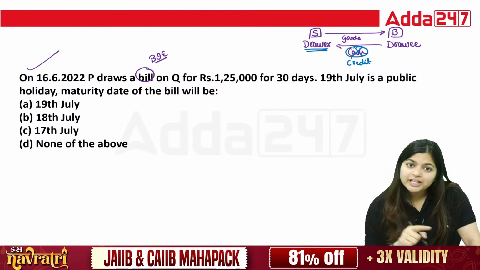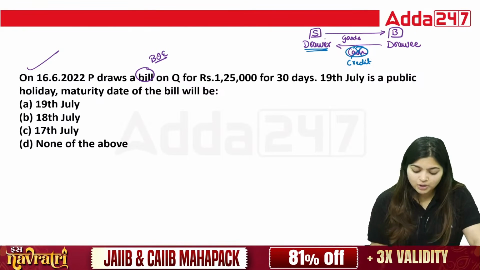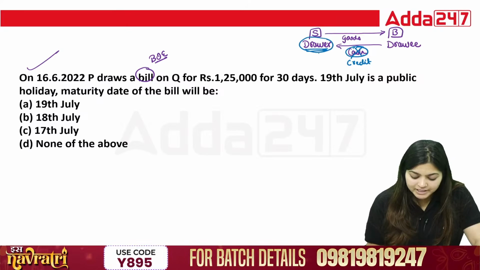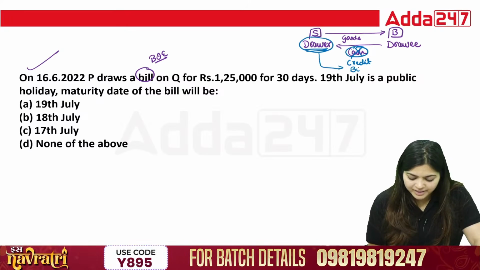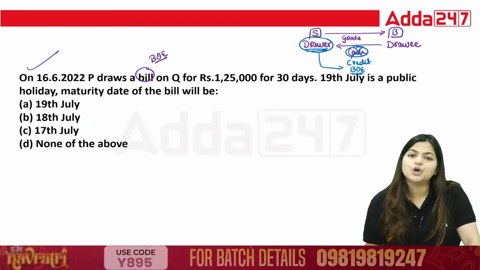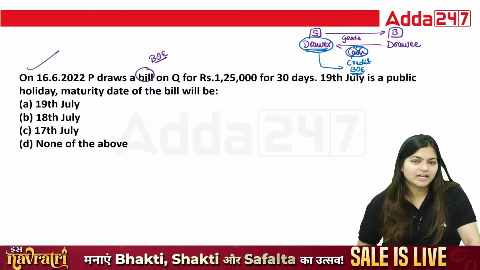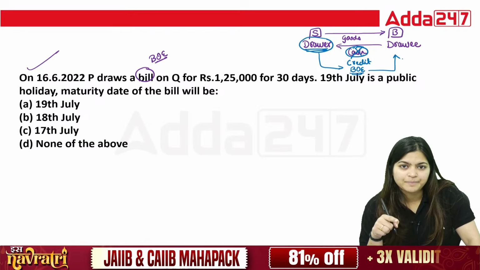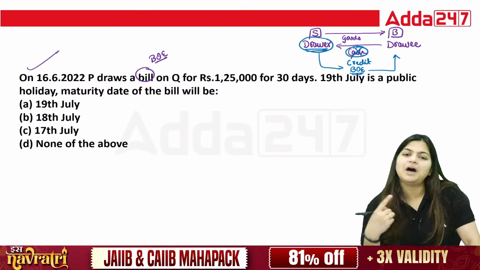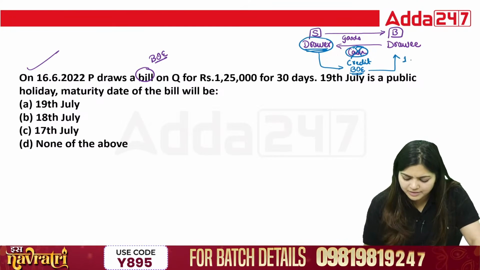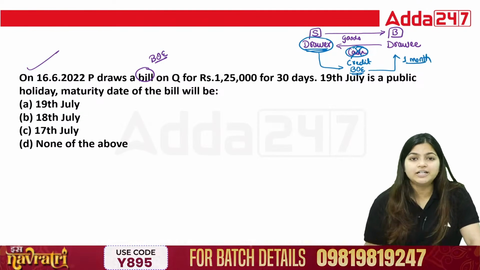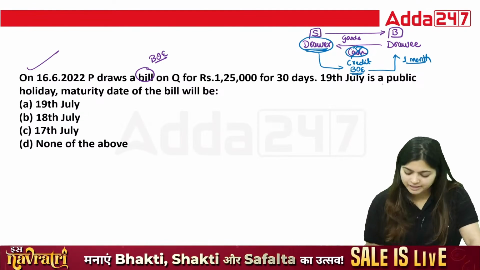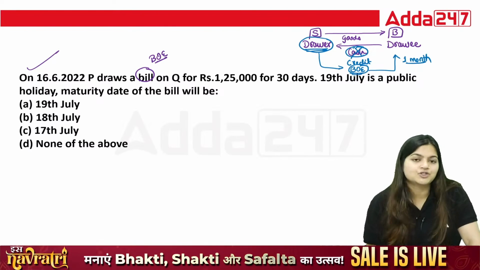So to secure that transaction, the drawer prepares a bill of exchange, which the buyer accepts: yes, I will pay you after 1 month, whatever agreement they make. So they create one instrument of credit, which is the bill of exchange.